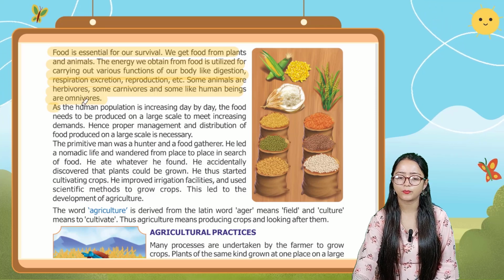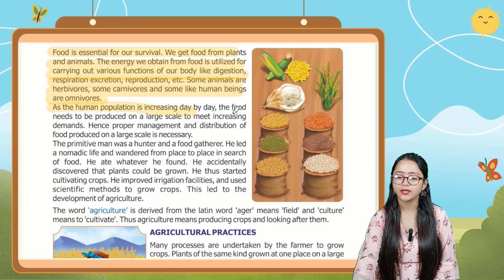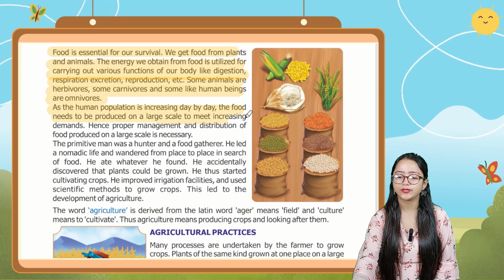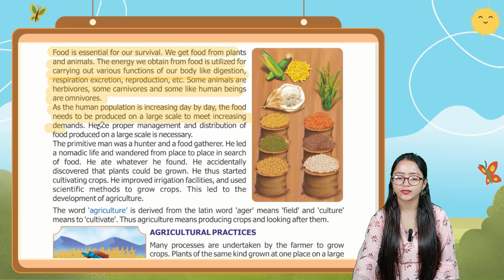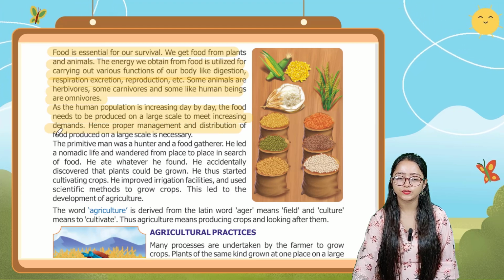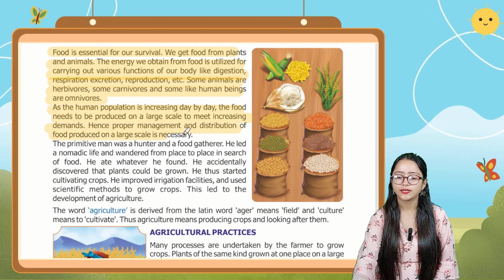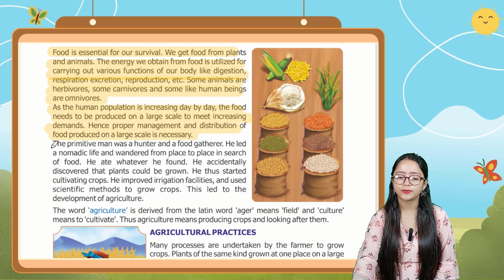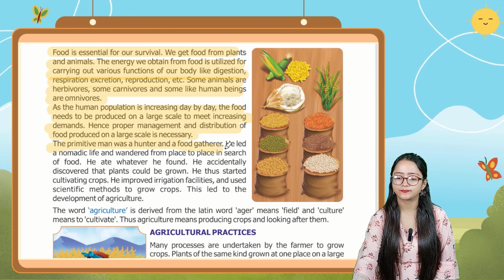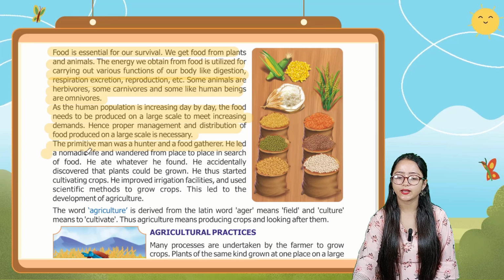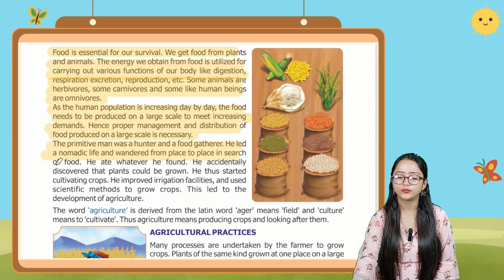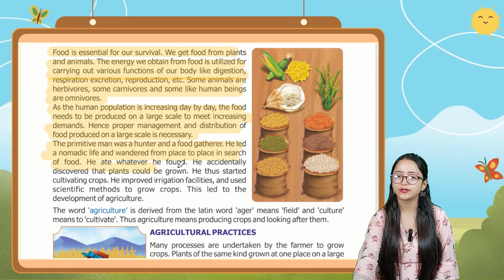As the human population is increasing day by day, the food needs to be produced on a large scale to meet increasing demands. Hence, proper management and distribution of food produced on a large scale is necessary. The primitive man was a hunter and a food gatherer. He led a nomadic life and wandered from place to place in search of food. He ate whatever he found.